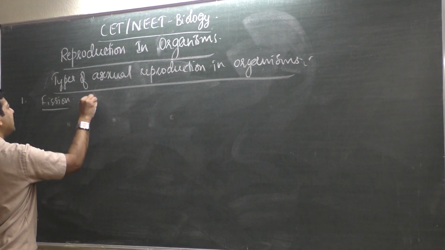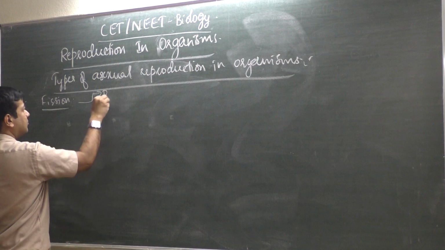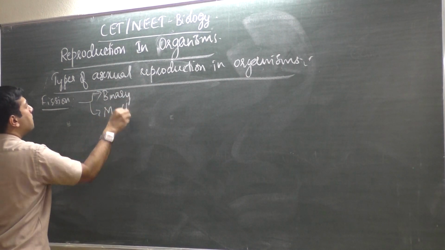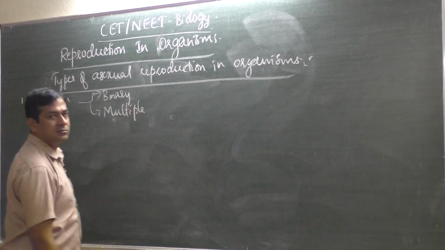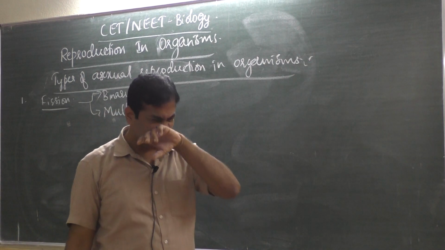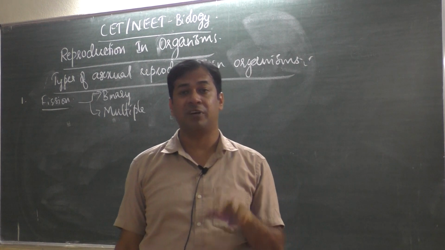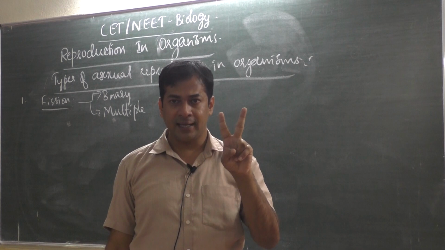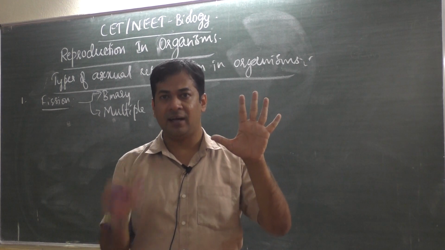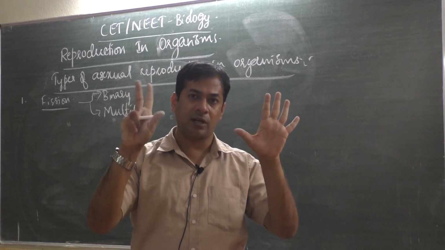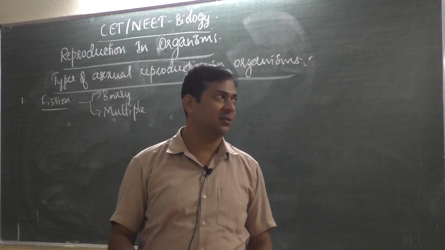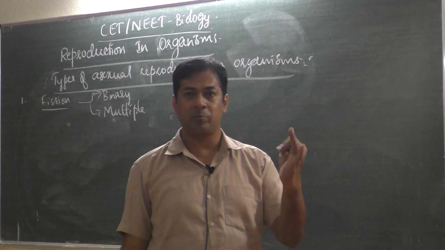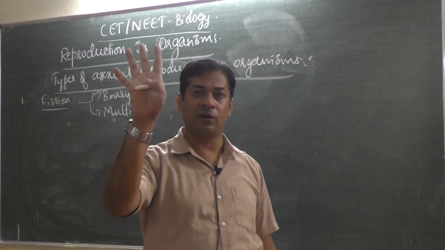Under fission, mainly 2 types are there. Binary fission, then multiple fission. Bi means 2. In chemistry we use prefixes based on number of carbon atoms, isn't it? Mono, di, tri, tetra, penta, hexa, hepta, octa, nona, deca. Deca means 10. So like that, alkanes are methane, ethane, propane, butane, pentane, hexane, heptane, octane, nonane, decane.